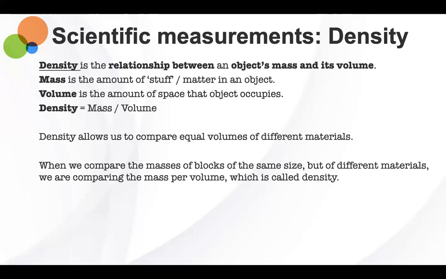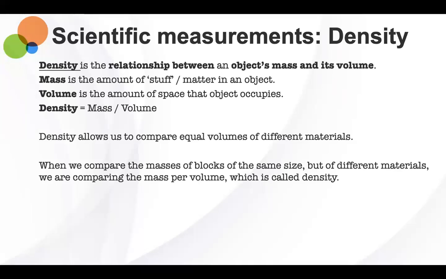When we think about the mass, what do we think about? Sir, I think about the amount of matter in an object. All right, so whenever we talk about mass, we talk about the amount of matter in an object. And for volume, when you think about volume, what comes to mind? The amount of space. All right, exactly. So volume is essentially the amount of space that an object takes up.